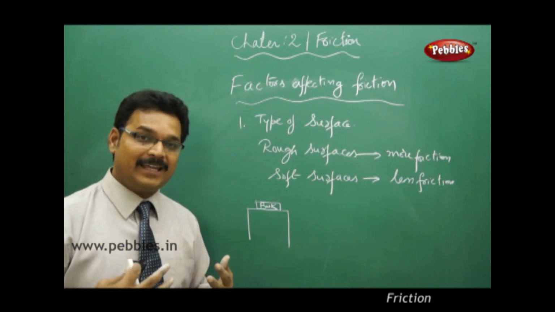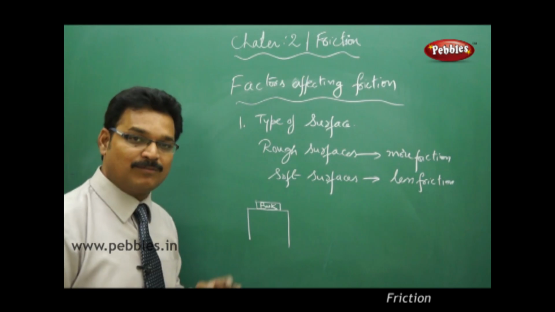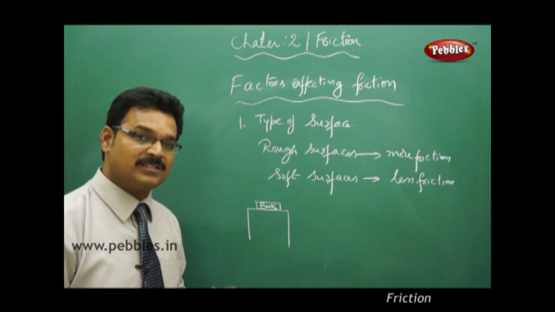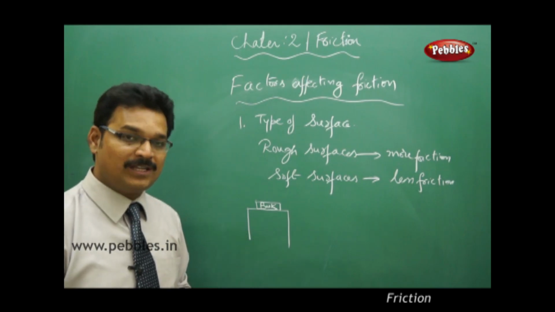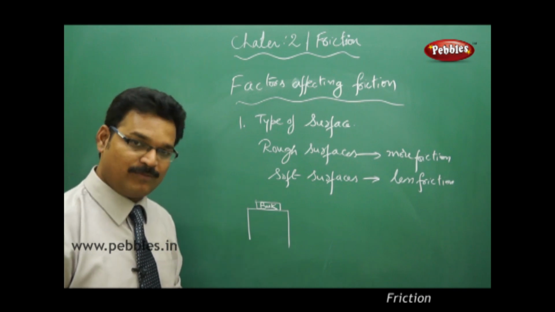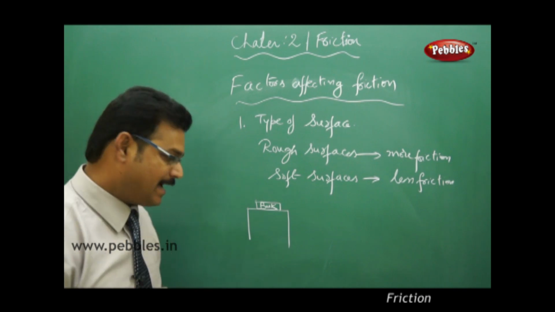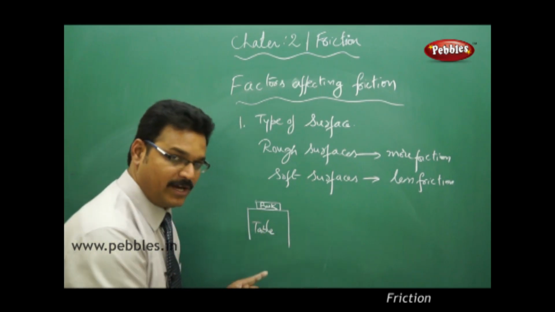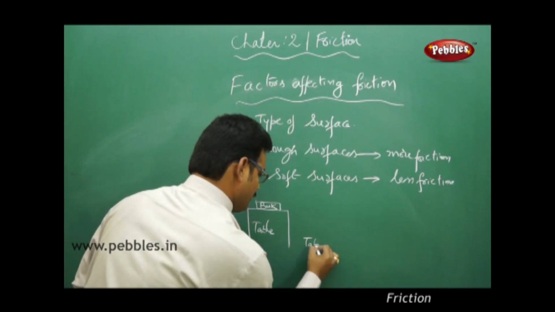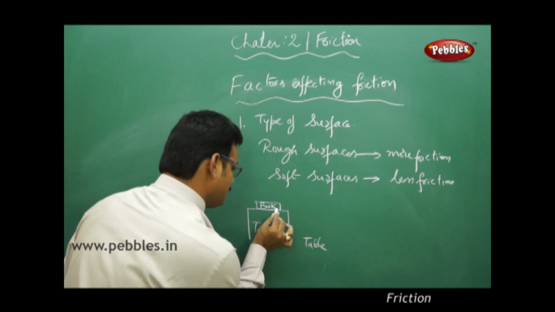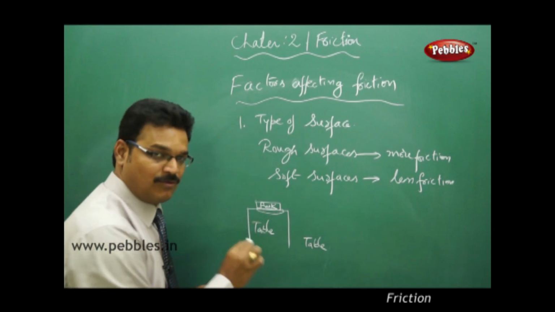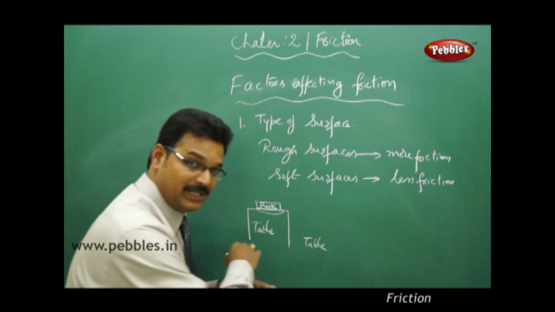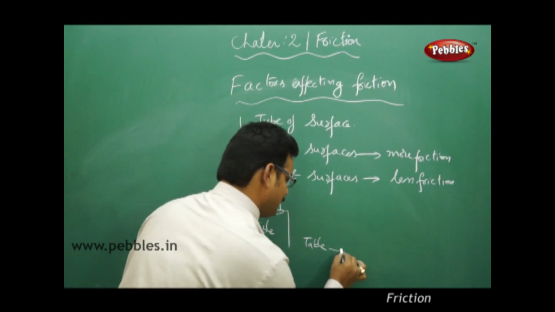With our naked eye, we see the surface of the book and table and we believe that both surfaces are smooth. But actually if you see using a high resolving microscope, then you understand that each surface, say table surface, I am drawing table surface now, the surface is actually not even, not soft, it will be like this.